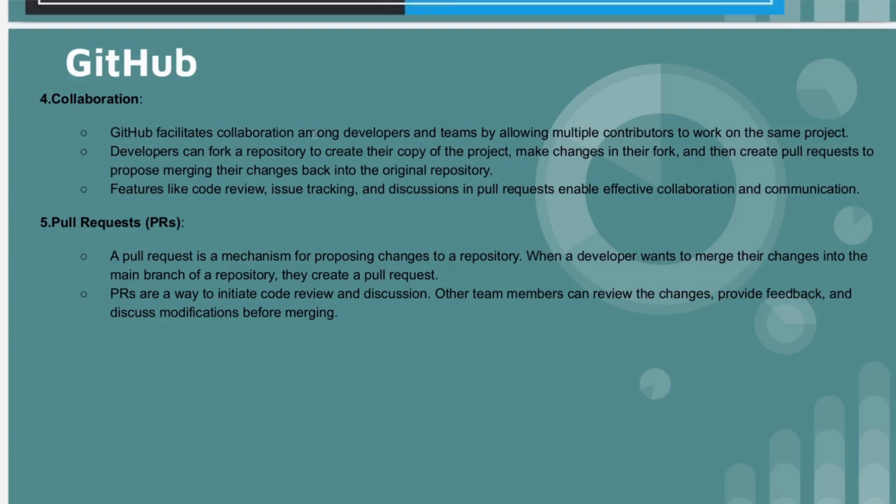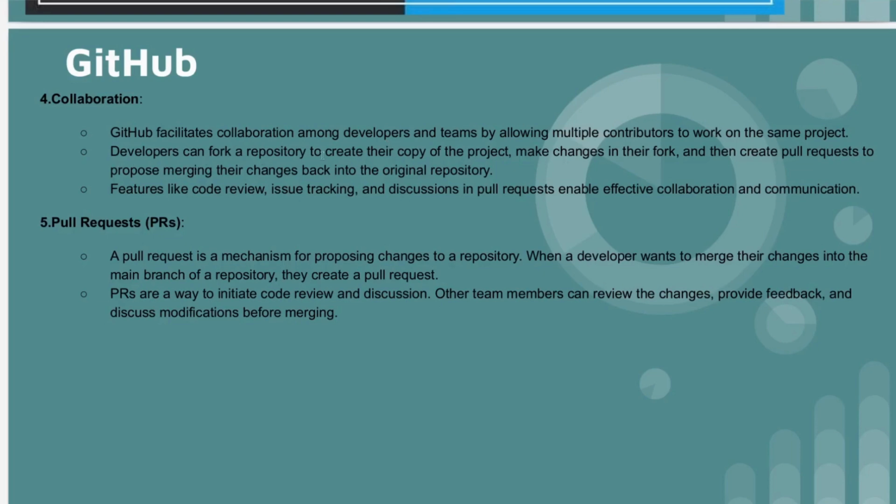I have written this point, so let's go through this. GitHub facilitates collaboration among developers and teams by allowing multiple contributors to work on the same project. As I told you, 50 developers will be working on the same project, the same application, and they will be enhancing different kinds of features for the one application. This is known as collaboration.